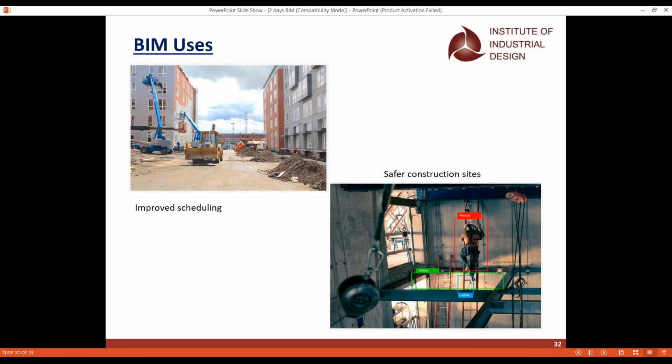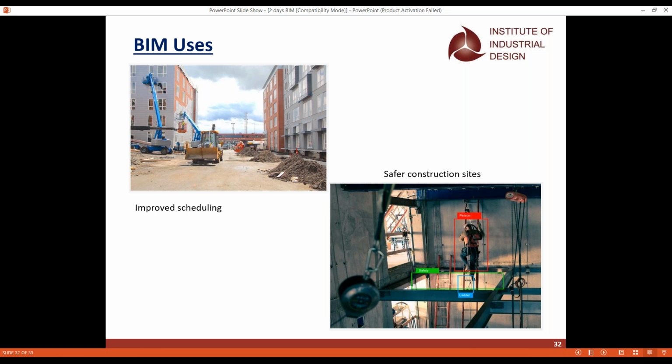Whenever we use scaffolding in the building, we can make sure how a person climbs and that everything is safe, or whether any fabrication equipment needs to be redone or other equipment added, so you can see it digitally and make sure the construction site is safer. If it is not safer, there will be more risk and more accidents will occur.